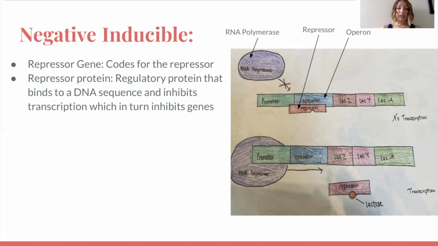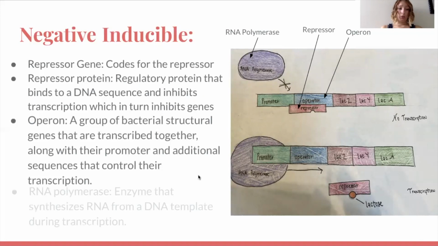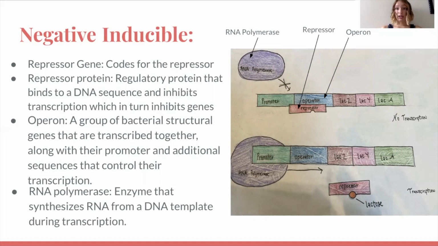So when this protein is bound to the operator, it overlaps the promoter region, and transcription is halted because the RNA polymerase can't bind to the promoter, which in turn means that the structural genes aren't transcribed and the enzymes aren't synthesized because this RNA polymerase can't attach to the promoter.